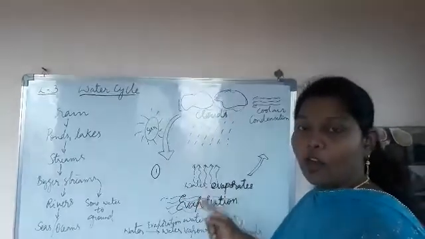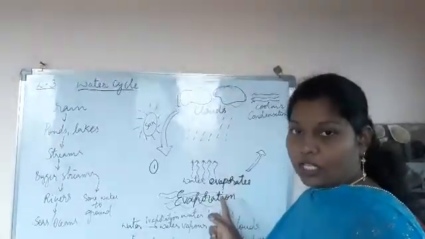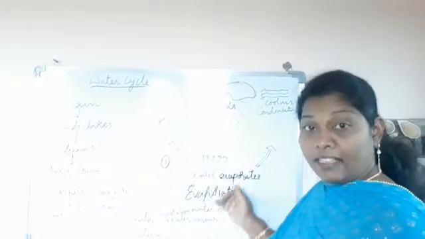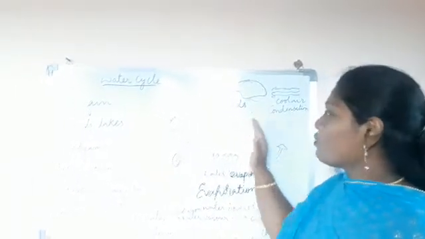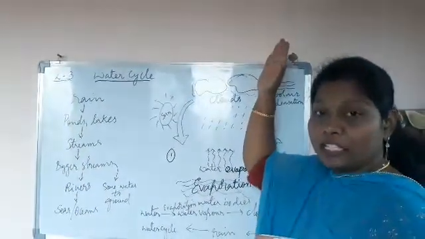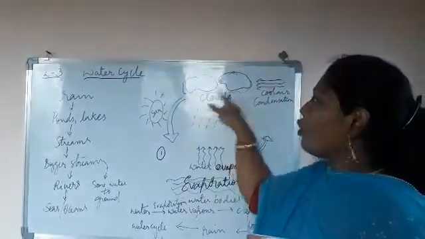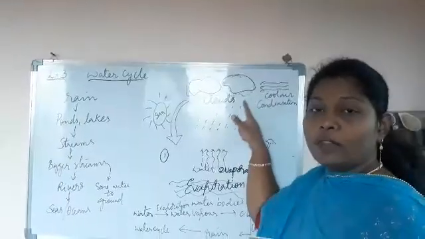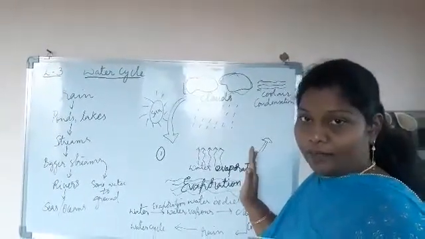This process is called evaporation. Okay. Once the vapors are formed, due to their lighter weight than the water, they travel to the higher altitudes and there they form into clouds.